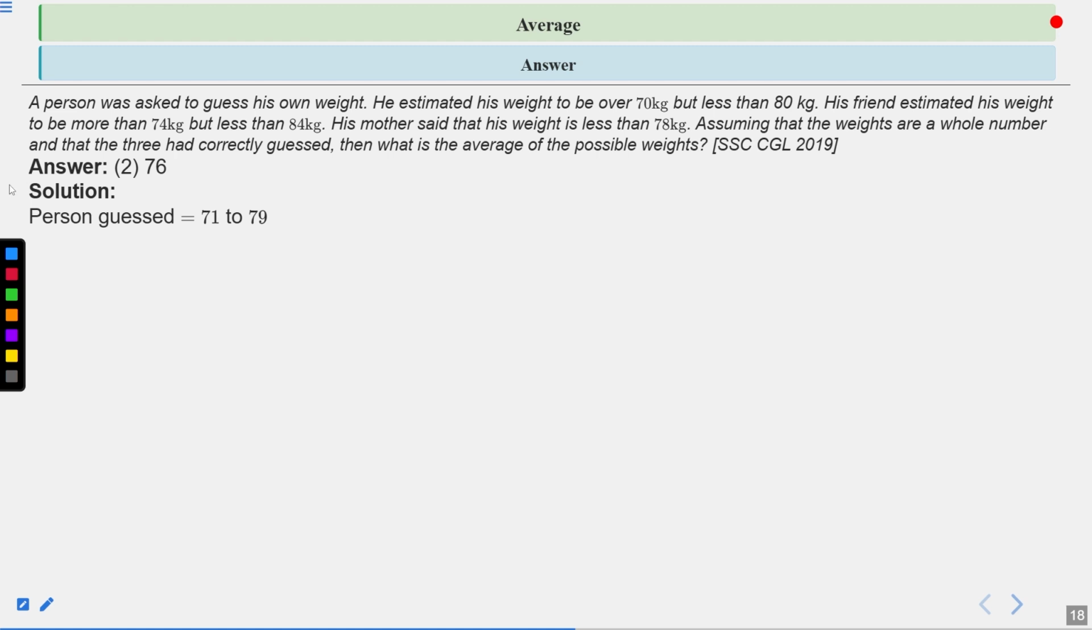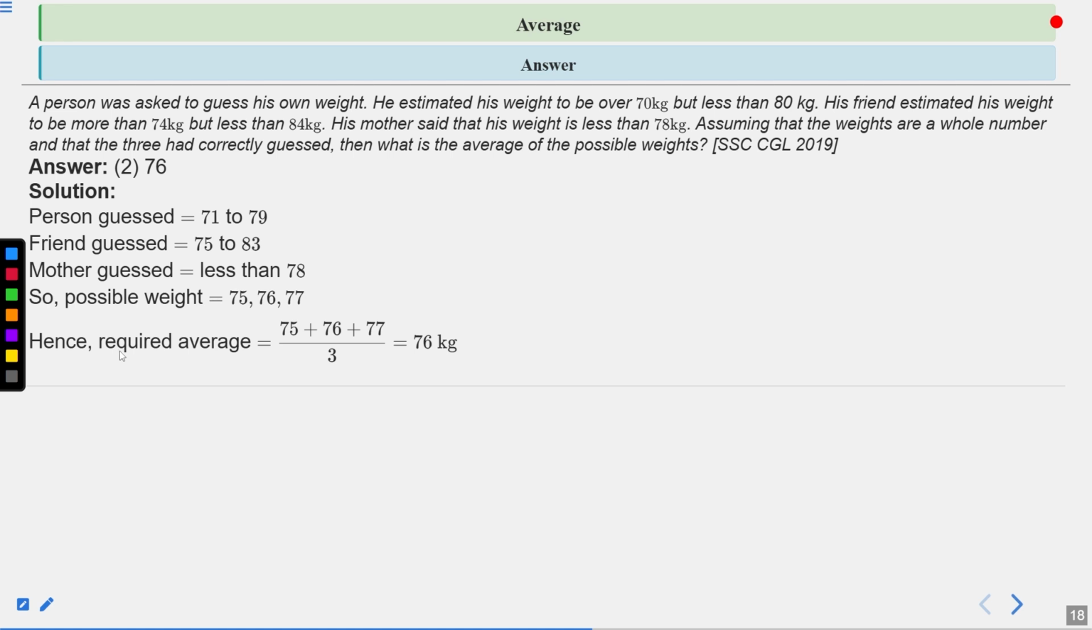So the person guessed 71 to 79, because it says more than 70 but less than 80. His friend guessed 75 to 83, between 75 and 83. And his mother guessed less than 78. So the possible weights are 75, 76 and 77. So what will be the average? Sum of observations upon number of observations. So the required average will be 75 plus 76 plus 77 divided by 3. We got 76 as the correct average. So second is the correct option of this question.